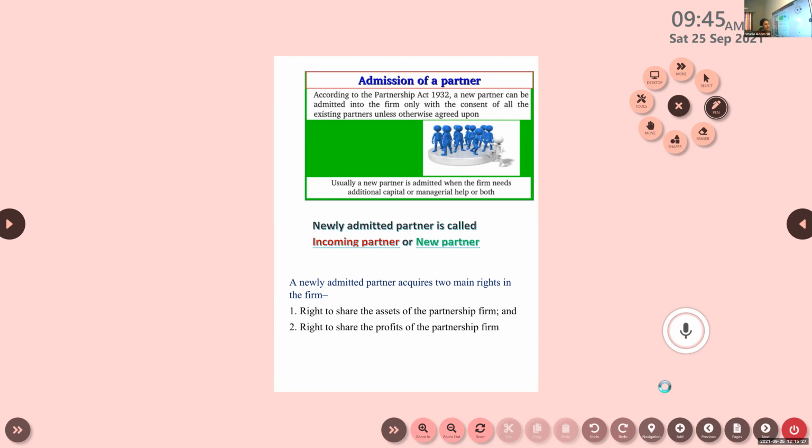The newly admitted partner acquires two main rights in the firm. Which are they? The first one is the right to share the assets of the partnership firm. And the second one, the right to share the profits. Very important. Sure question.